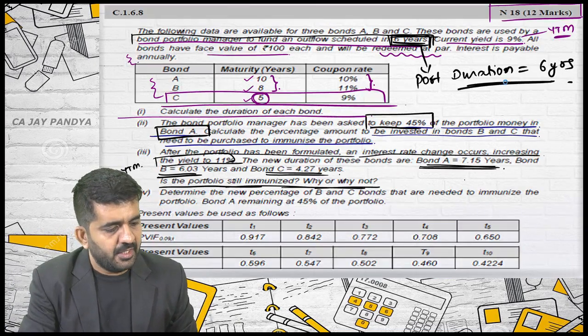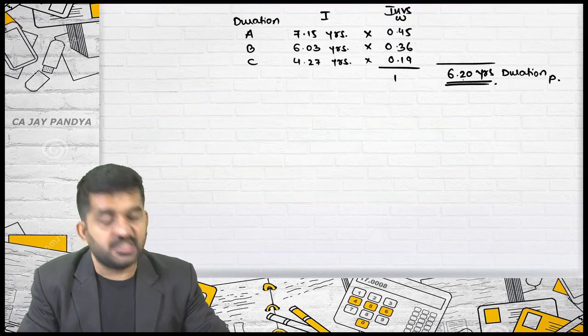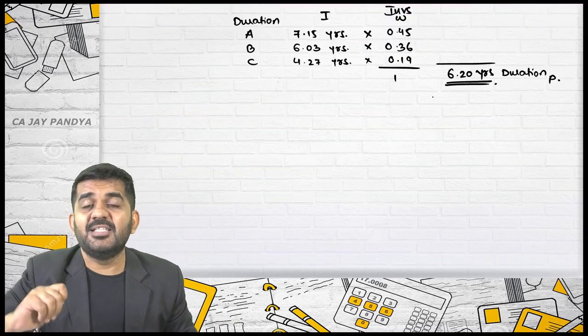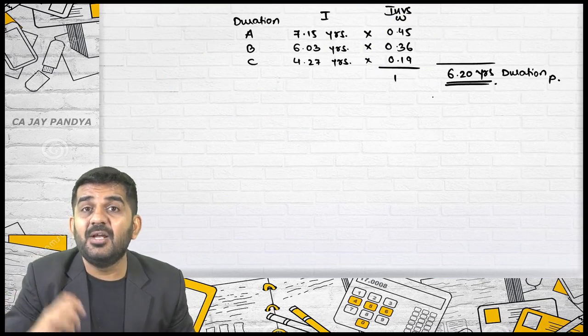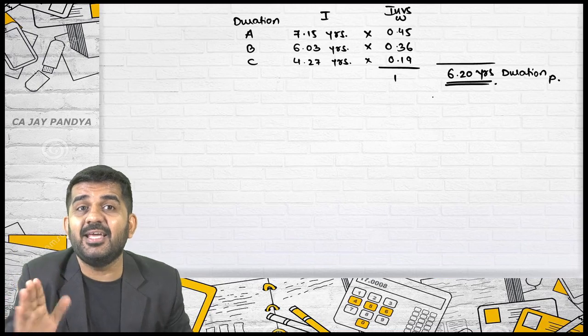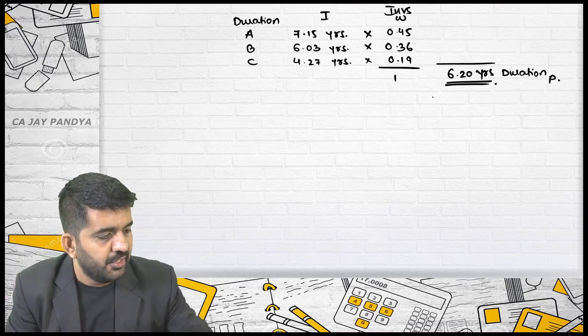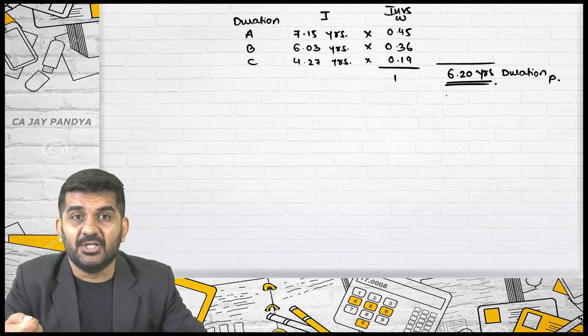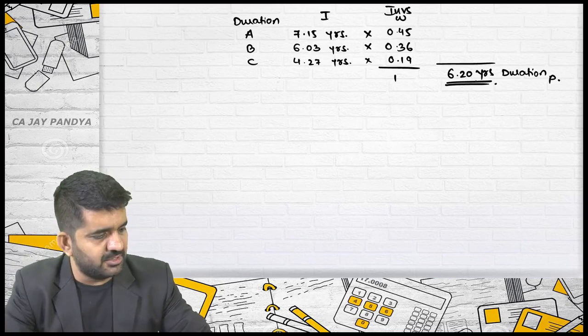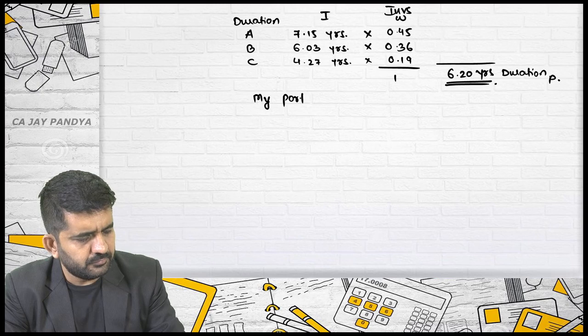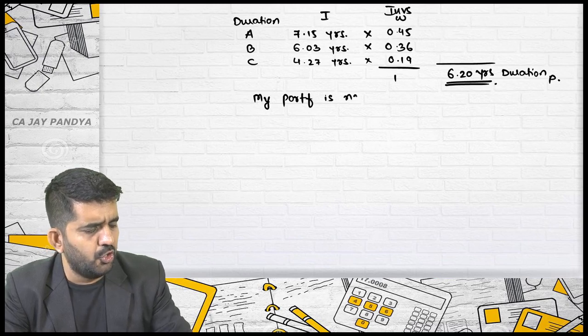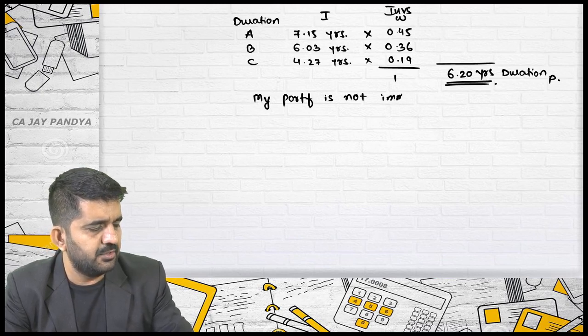Now the duration is 6.20, which means my recovery will happen after 6 years. I will need money exactly in the 6th year, but it is happening in the 7th year. 6.20 is the 7th year. So my portfolio is not immunized.